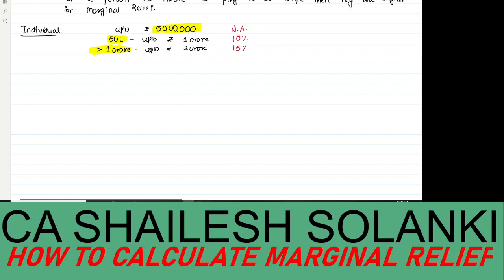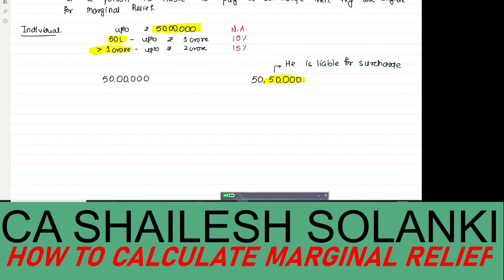Now, let's say a person is earning 50 lakh 50,000 rupees. Can I say he is liable to surcharge over and above the basic tax? Yes, he is liable for surcharge, because the income exceeds 50 lakh rupees. Now let us see, he just earned an extra 50,000 rupees. So how much does he have to pay? If he had earned 50 lakh rupees, and now he is earning 50 lakh 50,000 rupees, how much extra does he have to pay to the government on the earning of 50,000 rupees?